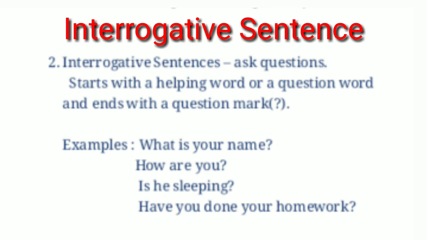Next, one more example. Have you done your homework? Here also have is a helping verb and it ends with a question mark. And it also asks a question and it gives a complete meaning. We can say that it is an interrogative sentence.